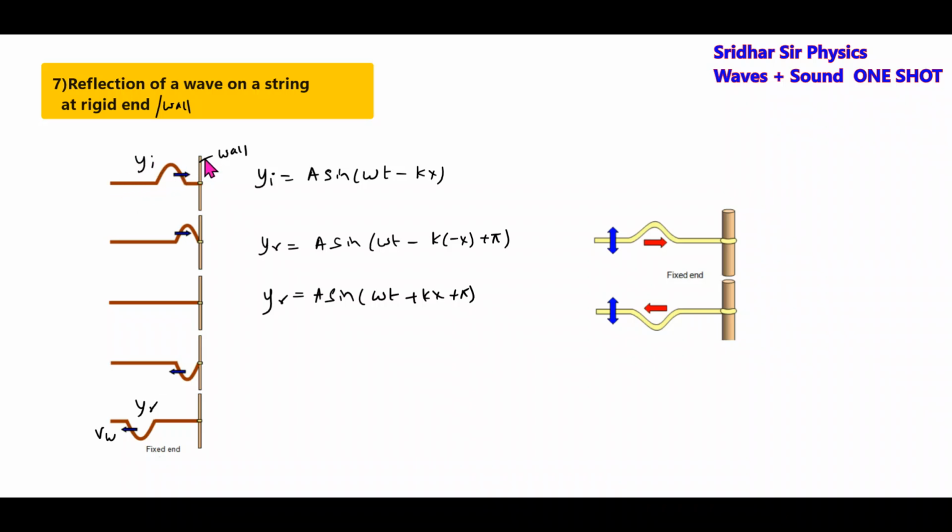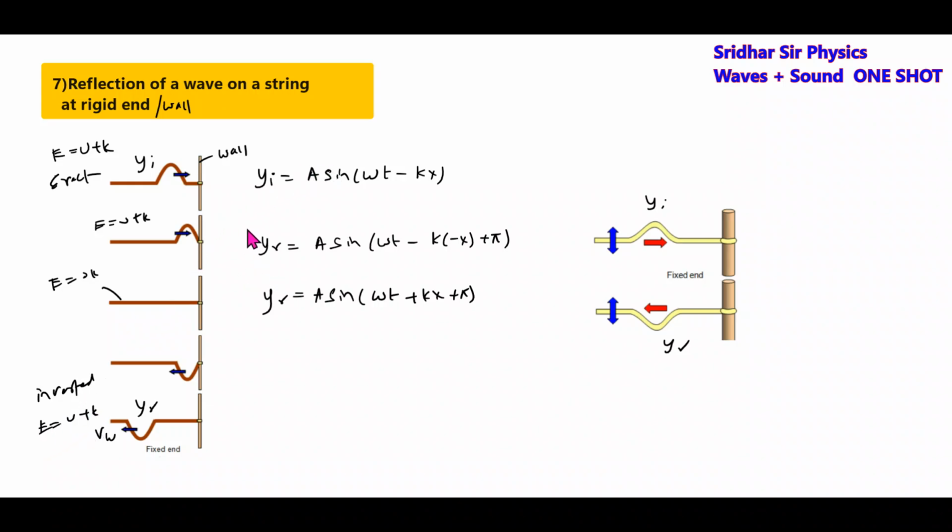So when a wave is reflected by a wall, it will undergo a phase change of pi radian, and will get inverted. If it is erect, this will be inverted. Here this is yr, this is yi. You have to remember, the total energy will now be only kinetic. Here it has both potential plus kinetic. At one instant it will have only kinetic energy, no potential energy. Again the same energy it will get back.